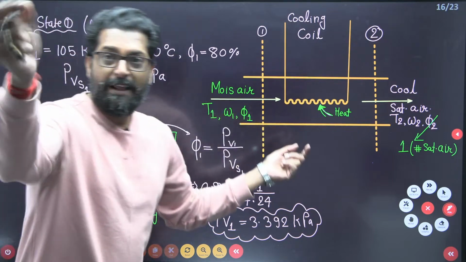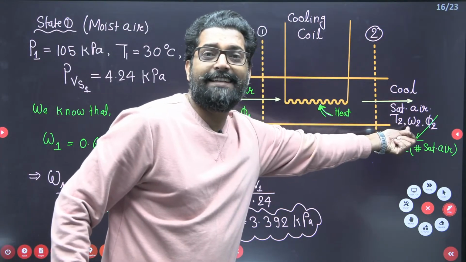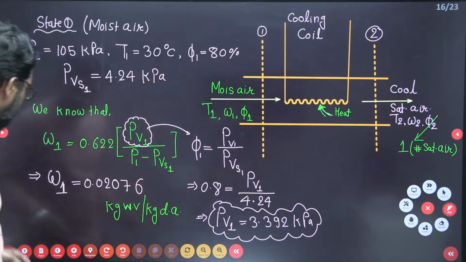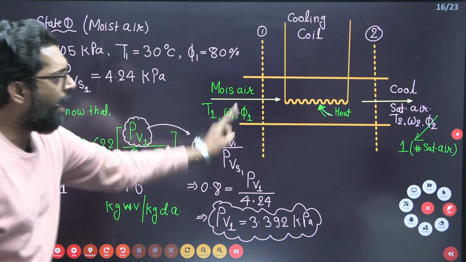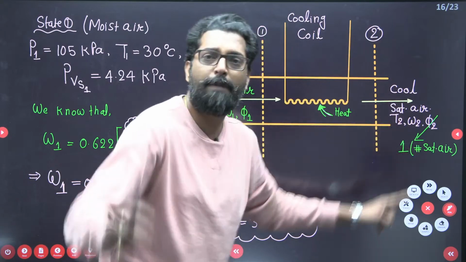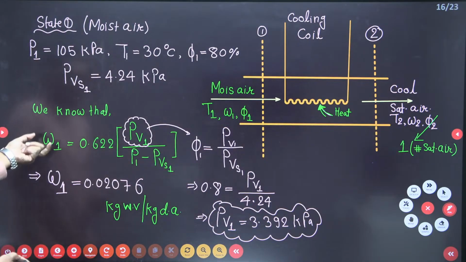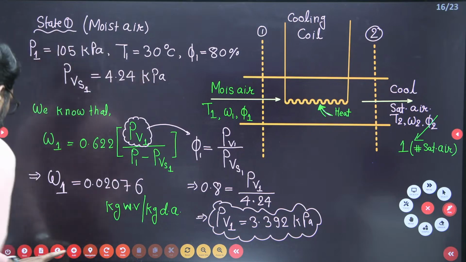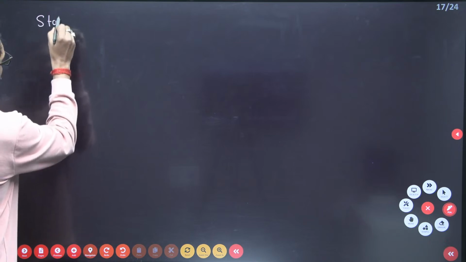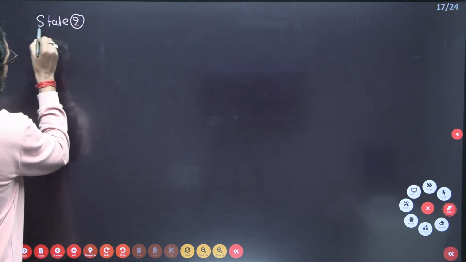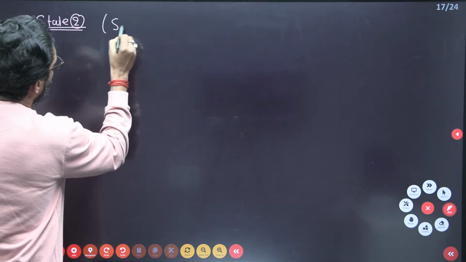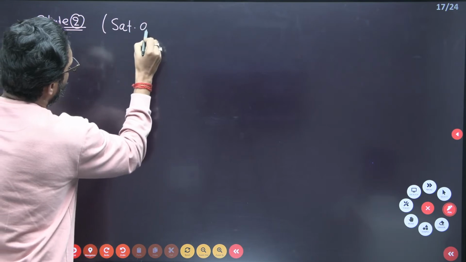Now, how to find omega 2 at the exit condition? I give you one minute. This is at state point 1. How to find the relative humidity at point 2? That means the relative humidity of saturated air. At state point 2, the state is saturated air.